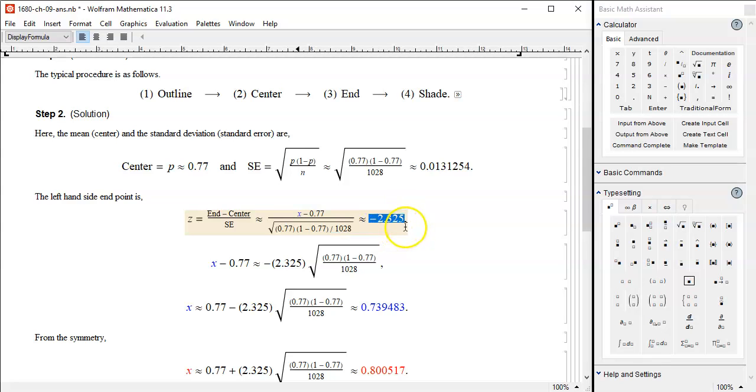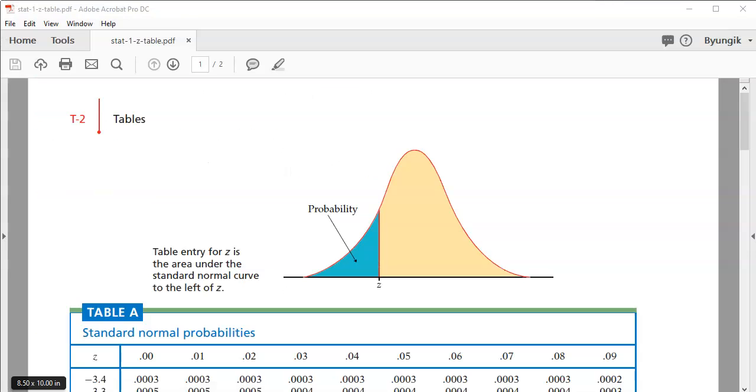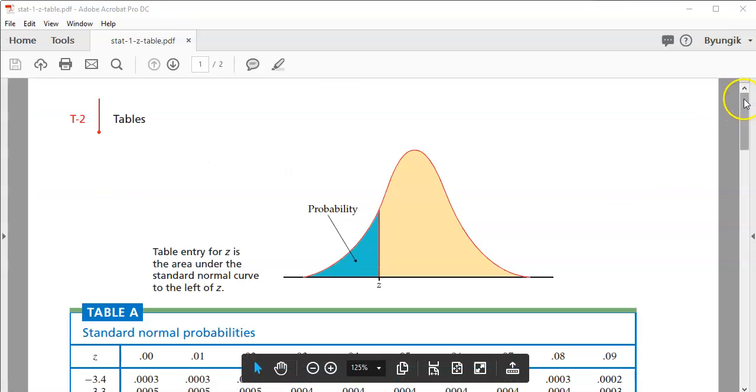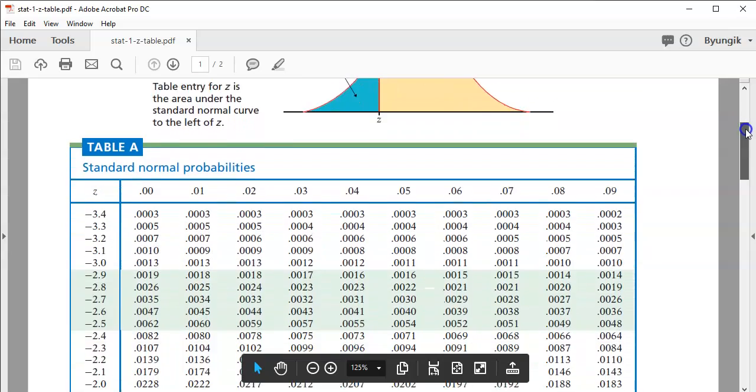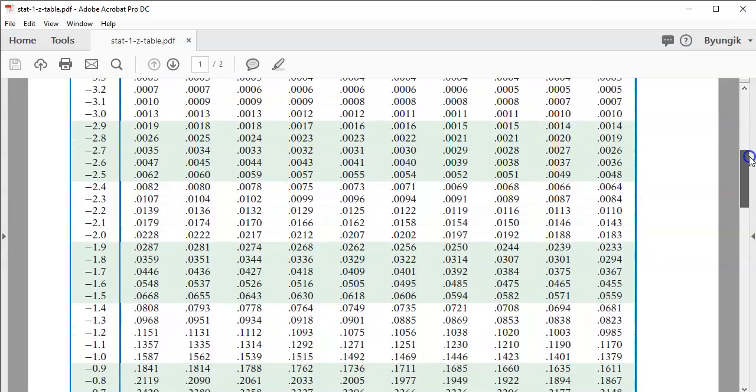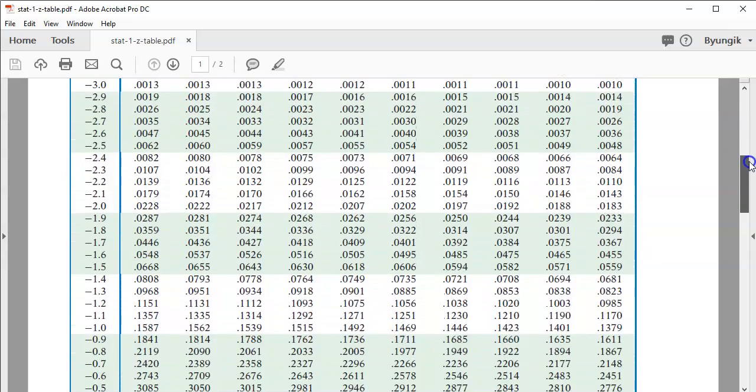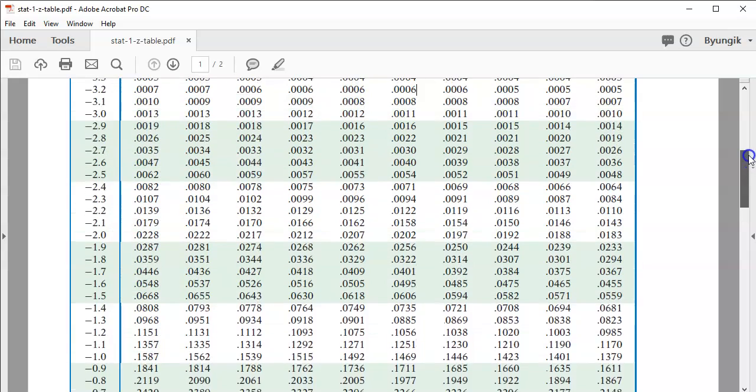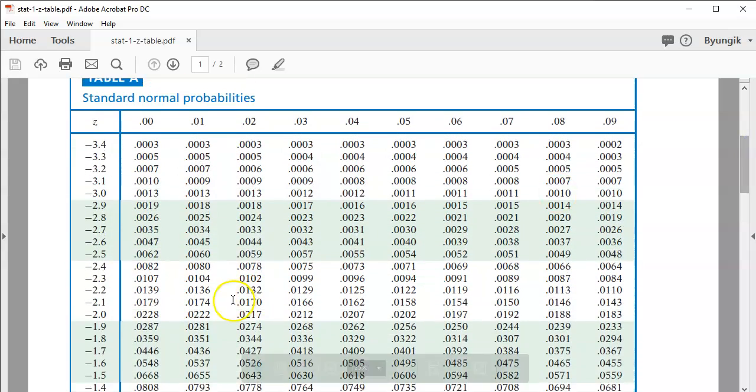And that is going to be your z-score, but how did you get that? Let's find out, and let's open up the z-table. Okay, here's the z-table, and here are all those numbers. All these are left-hand side shading, so you have to find out 1%. And here we go.